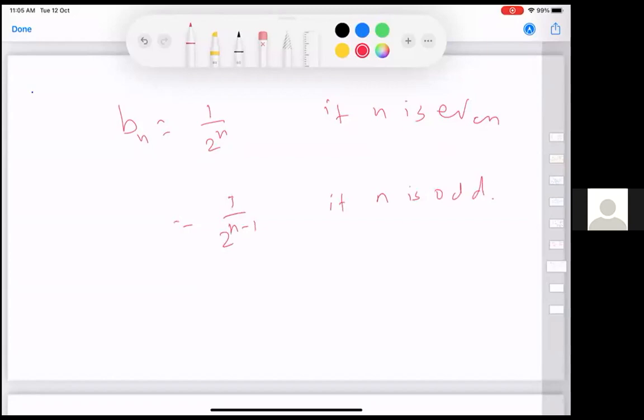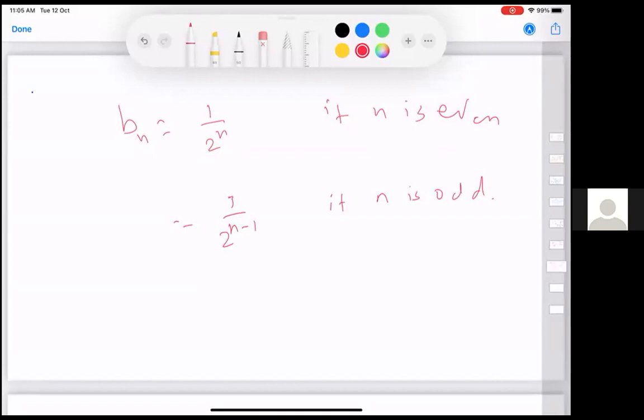See, bn is 1 over 2 power n if n is even, and it is 1 over 2 power n minus 1 if n is odd. Okay, so I've taken the original series and for half of the numbers I am multiplying by 2. For the odd numbers I have taken one less in the exponent.